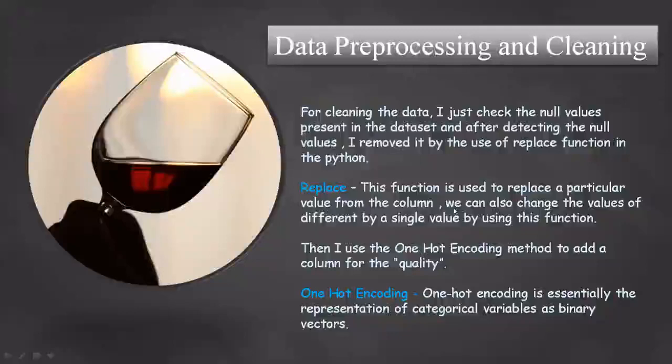This function is used to replace a particular value in a column, and we can also change different values by a single value using this function, across different columns. Then I used the one hot encoding method to add a column for the quality, and that column is the good quality column. One hot encoding is essentially the representation of categorical variables as binary vectors.